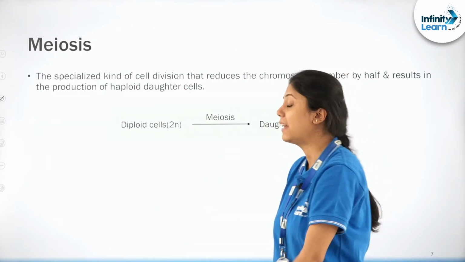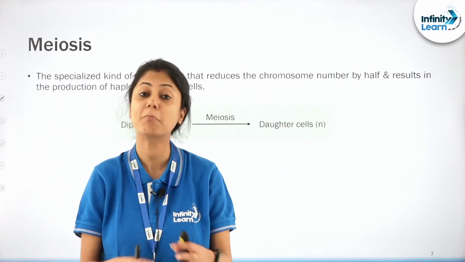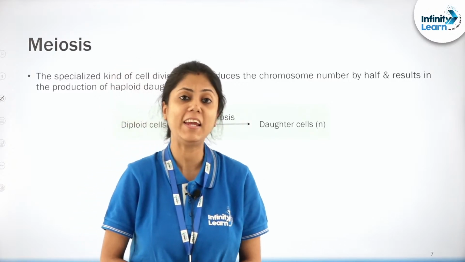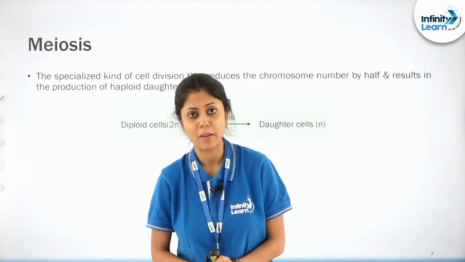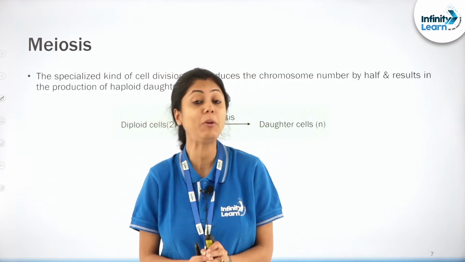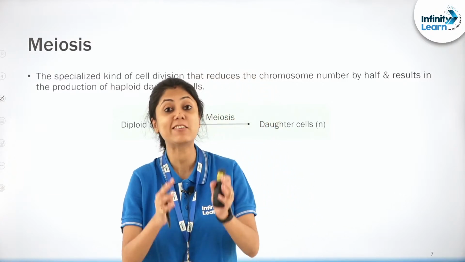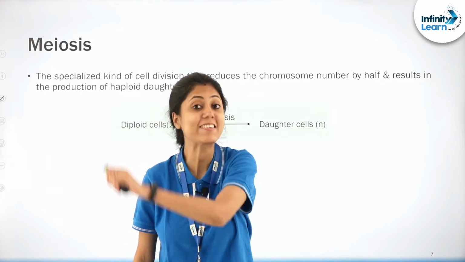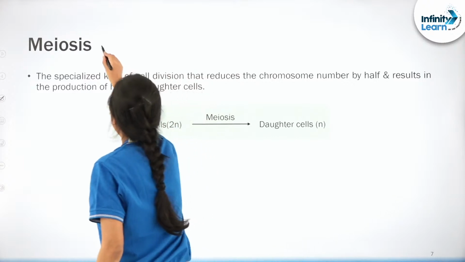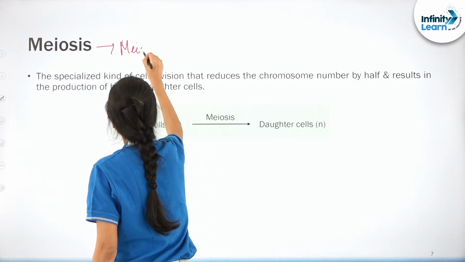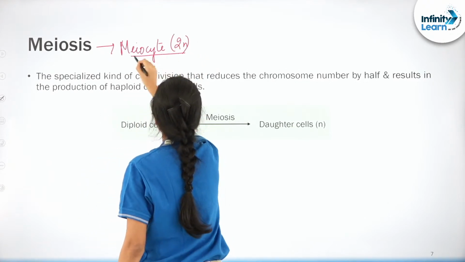So now let's move ahead. Let's start another amazing topic, which is meiosis. Now you see, mitosis takes place in most of the somatic cells, right? But meiosis is a very specialized process, and it also takes place in specialized cells. The specialized cell where meiosis takes place is known as the meiocyte. Let me tell you, the specialized cell where meiosis takes place is known as the meiocyte, right?